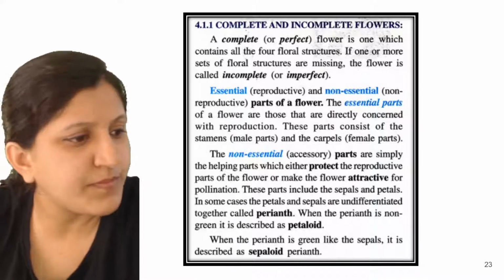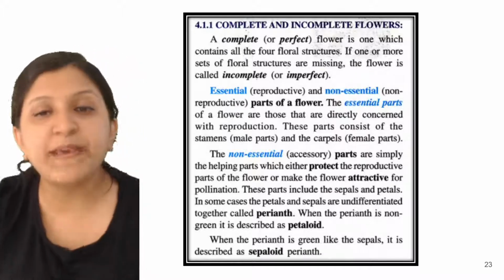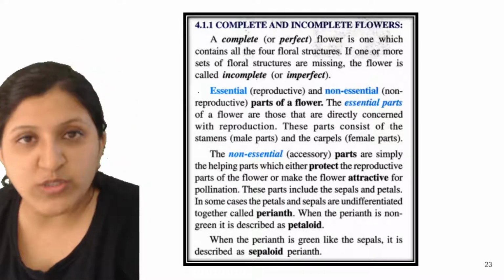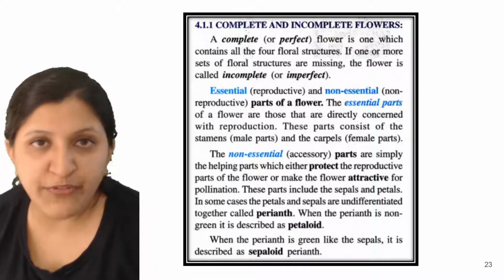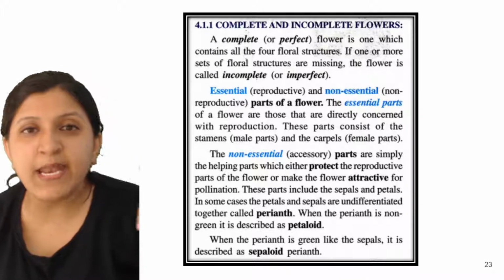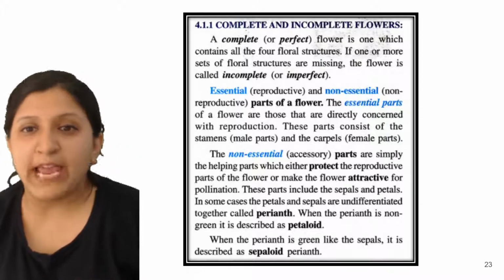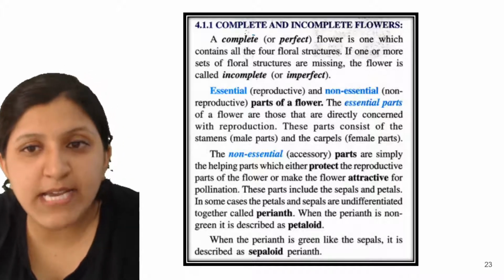All right. Yes, so complete. Yes, very good, Ridhima. Okay. So now when we mention a complete flower, in that case it contains all the floral whorls. So that means calyx is there, corolla is there, then androecium, gynoecium. So all of these are there. So in that case, we call it a complete one.